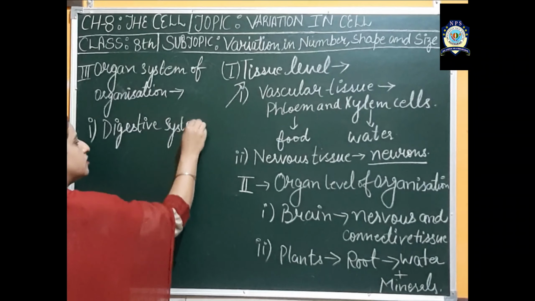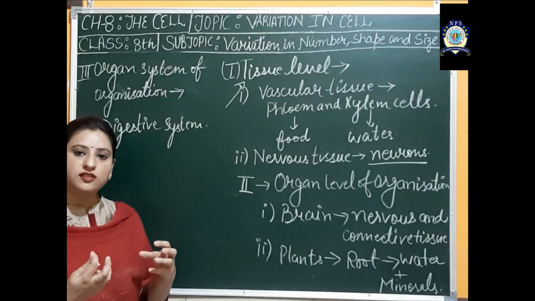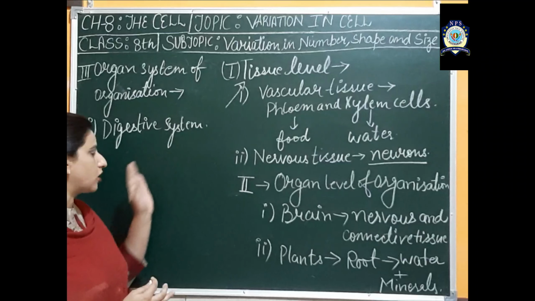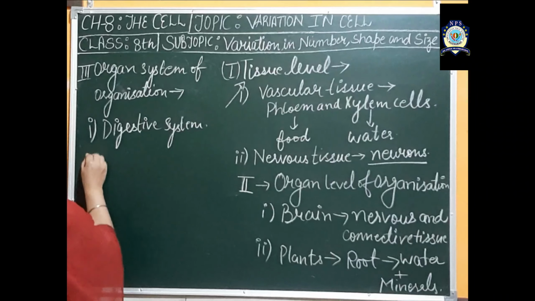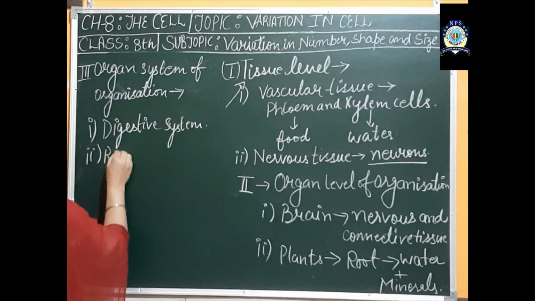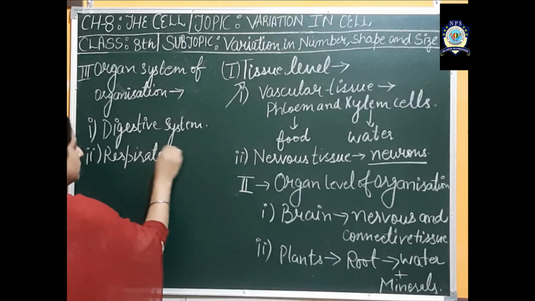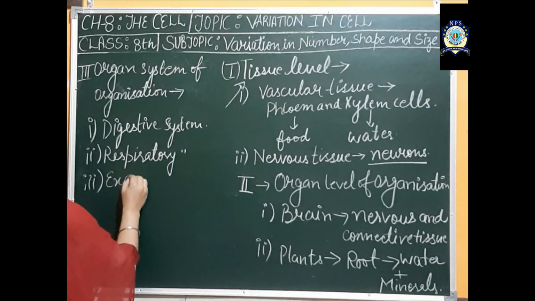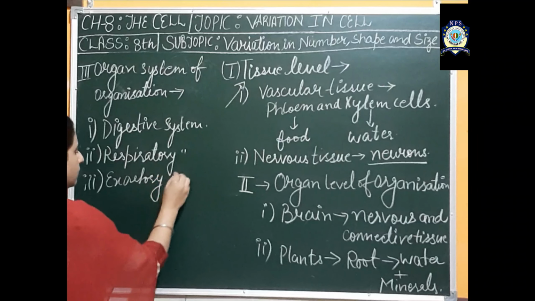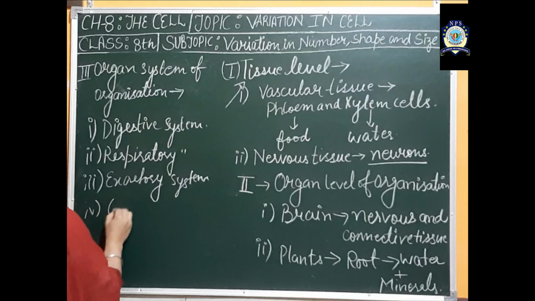The digestive system has numerous organs in it, and different types of organs clump together and form the organ system. Similarly, a number of systems are there: digestive system, then respiratory system, then excretory system, then circulatory system.